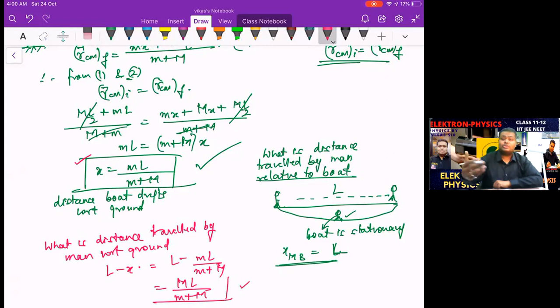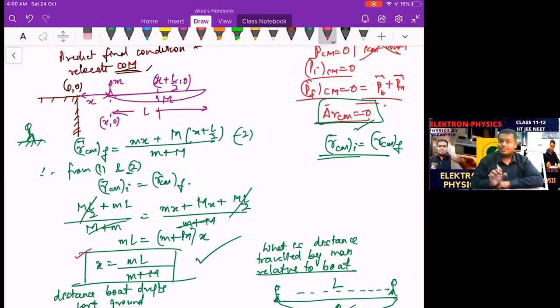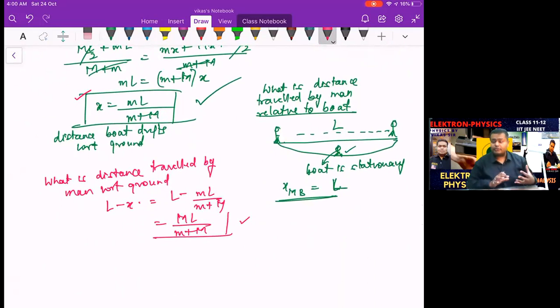So three different questions can be asked. The distance the boat drifts with respect to the ground, that is x. From the ground, what did you observe? This is x. The total distance is L. So what is the distance drifted by the man? L minus x, simple. So relative, it is L, keeping the frame in a state of rest. You kept the frame in a state of rest, correct. So the man travels relative to the boat how much? L, out of which x is traveled by the boat. So actually the man travels how much? L minus x, in opposite directions.